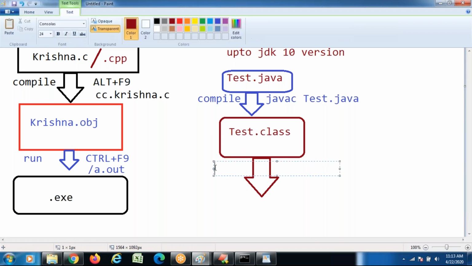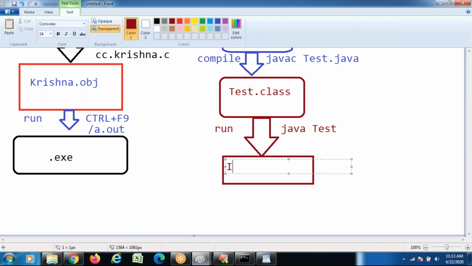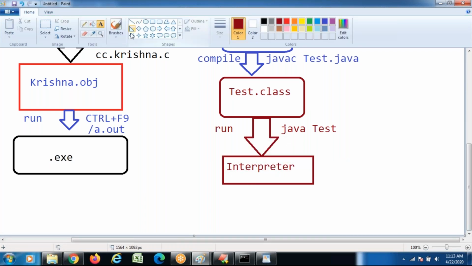To run the Java program, you write java and the class name: java Test. When you do this process, internally one more process, the interpreter, happens, and after interpretation, the output is generated.